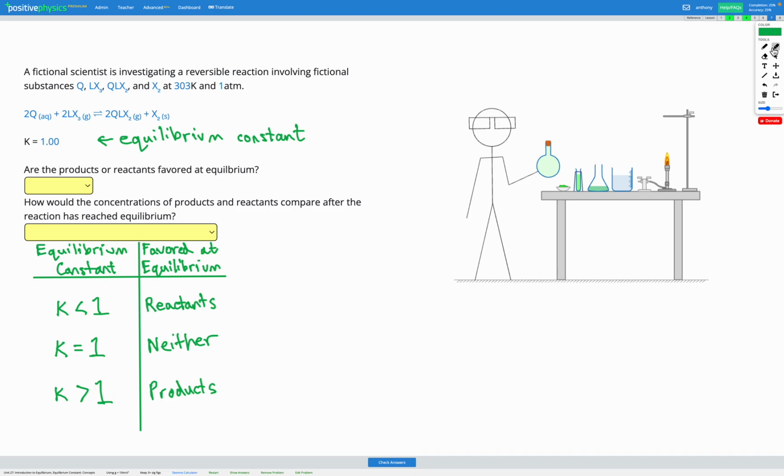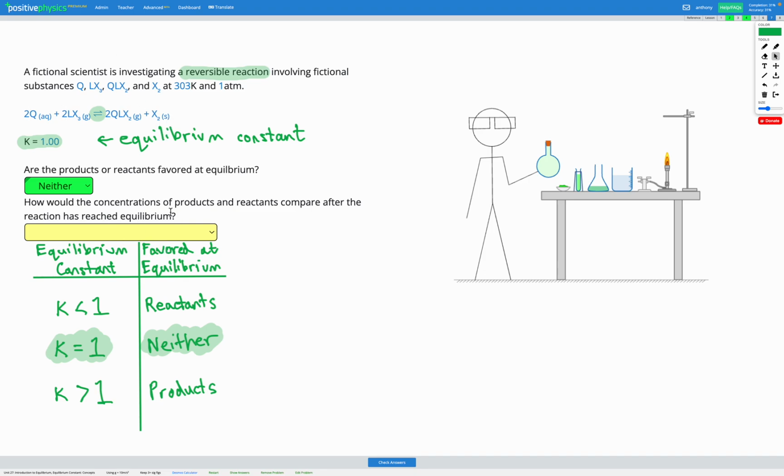Lastly, in this question here, we have a reversible reaction involving fictional substances. Again, we're given the equation with that reversible reaction arrow. This time K is equal to 1. So looking at our table down here, when K is equal to 1, neither reactants nor products are favored at equilibrium. So what's favored at equilibrium? Neither. Because when K is 1, that means the ratio between the concentrations of each is the same.